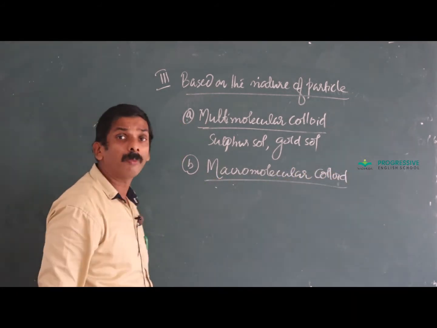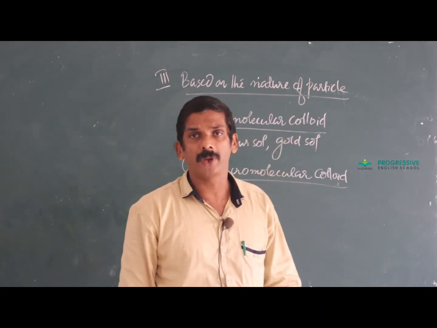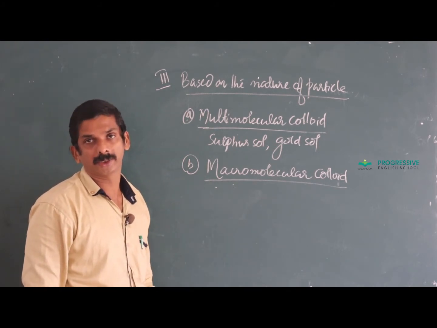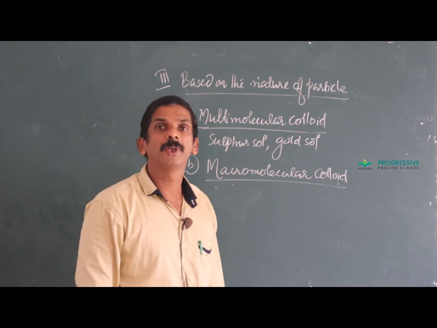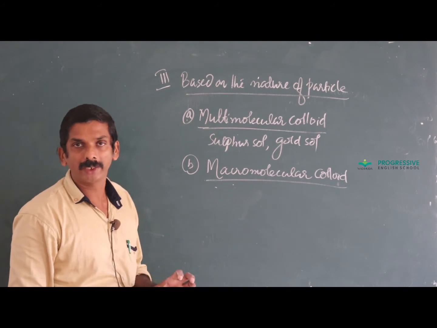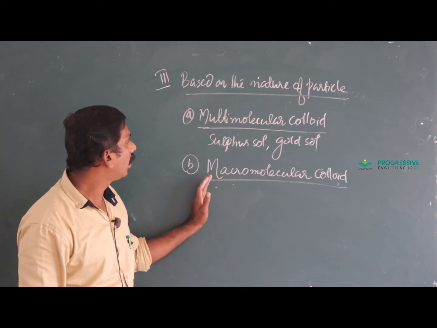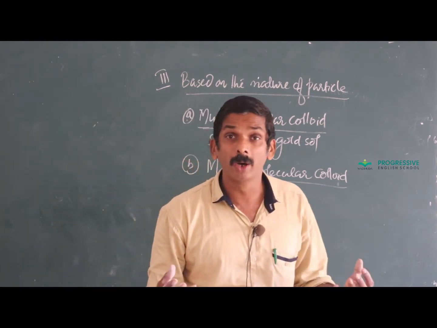Macromolecular colloid. In macromolecular colloid, the particles of dispersed phase are sufficiently big in size to be of colloidal dimension. They are called macromolecular. I think you are familiar with the term polymers.